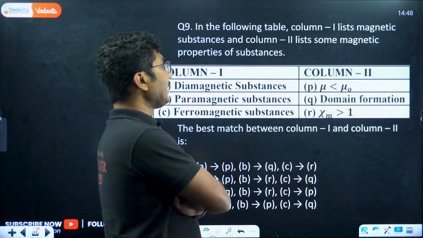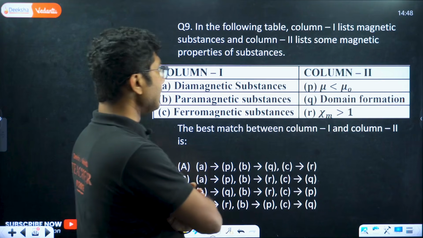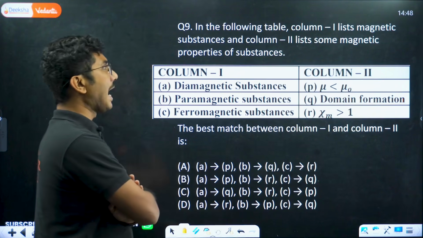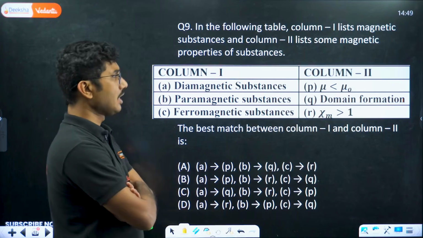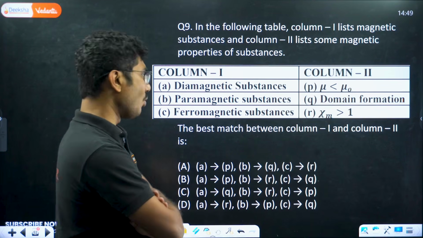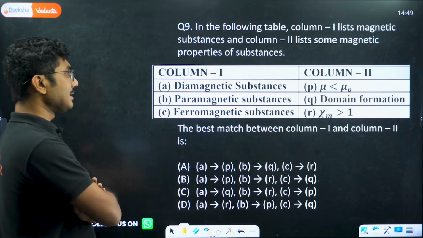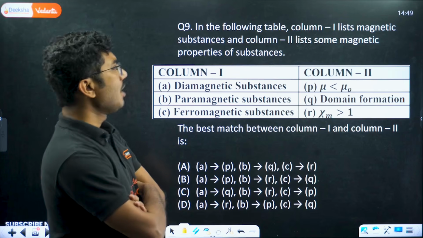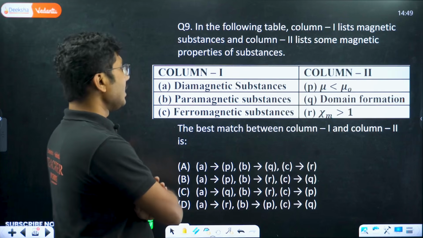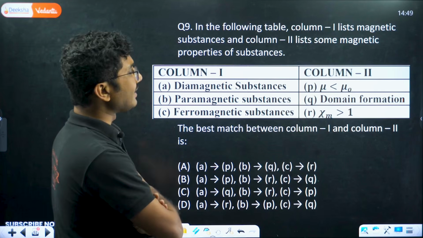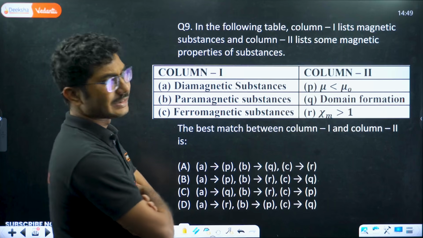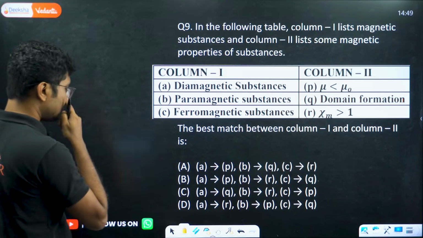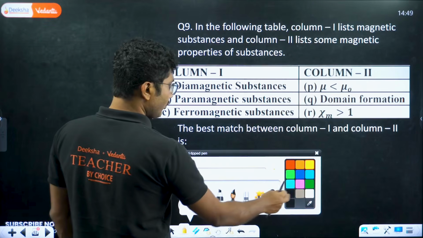In the following table, column 1 lists magnetic susceptibilities and column 2 lists some magnetic properties of the substances. You have to match 1 and 2. Diamagnetic substances, paramagnetic substances, ferromagnetic substances. The properties mentioned: mu is less than mu naught, domain formation, and chi-m is greater than 1. So susceptibility is greater than 1. So what is the correct match?